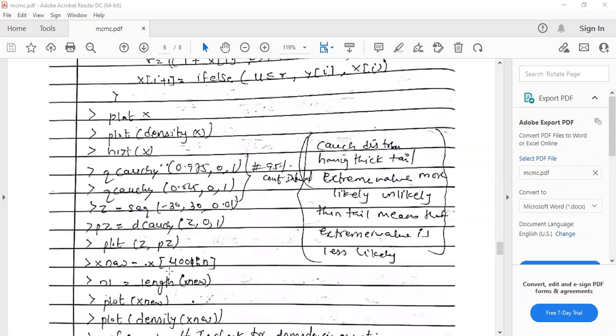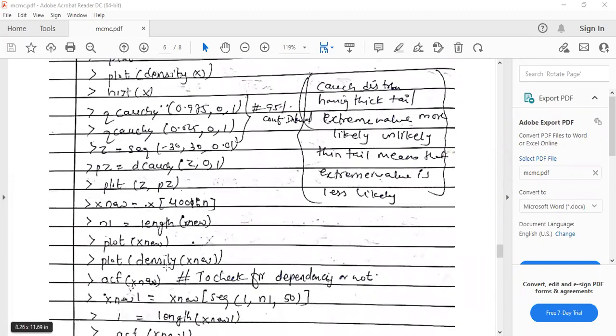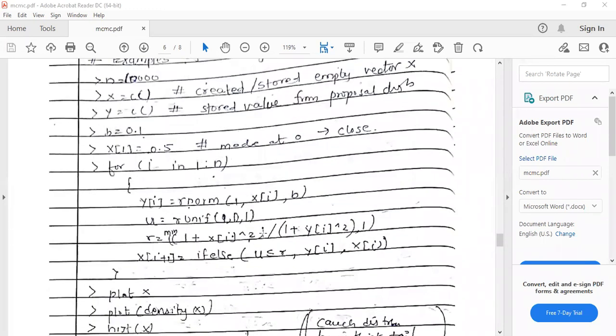Okay, that is not very difficult, that you can observe and try to get. But the only thing is here, when you come to the plot of this, because you're generating the observations, definitely there will be dependency in the data set. So to remove that, we require little concepts of autocorrelation.